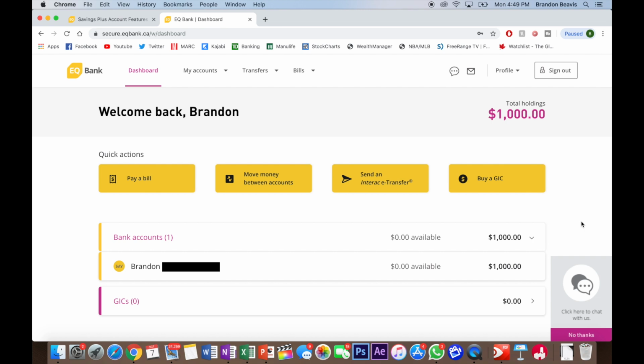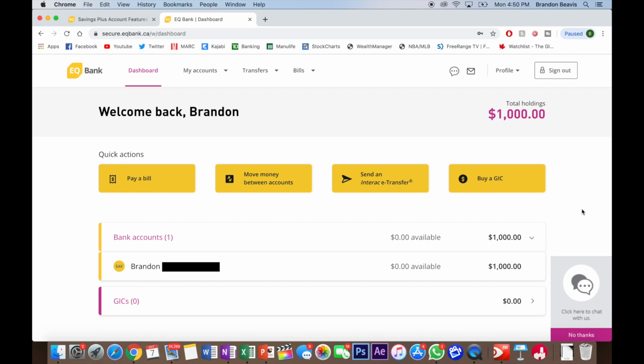Now, another negative here. So as of right now, you don't have the ability to open up a TFSA, an RRSP, the same way you would at your traditional bank. It's not a service that they offer here yet. And in other words, those are two accounts that do have some tax benefits for Canadians. They're great for holding investments in, because in many cases, as your investments grow, you can shelter that from tax.